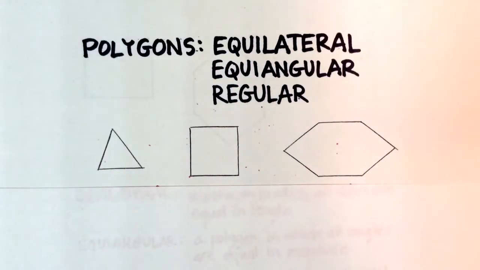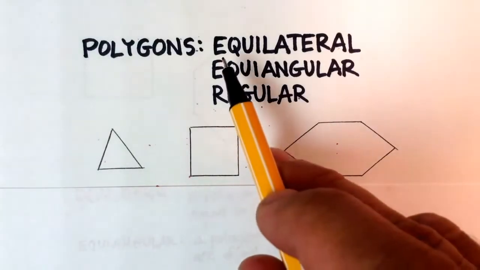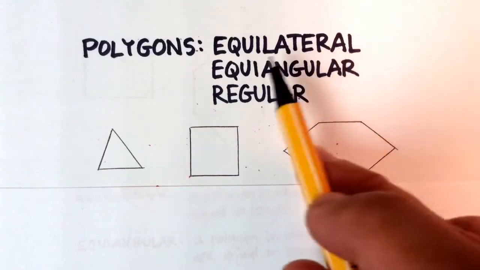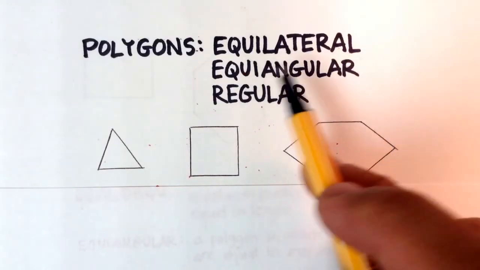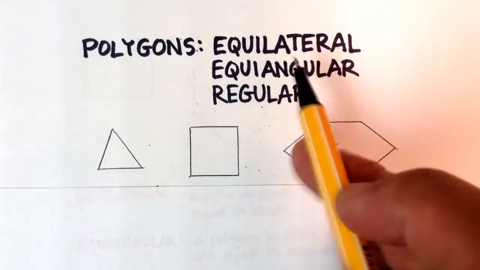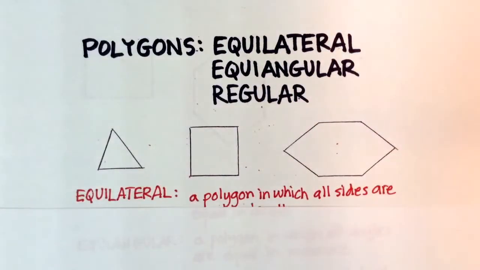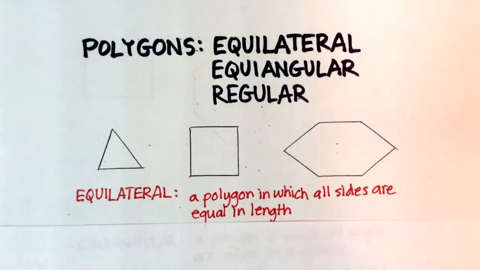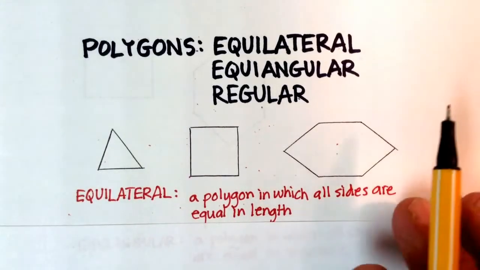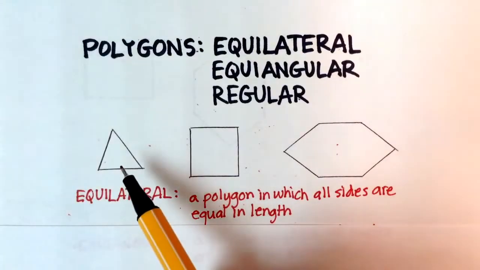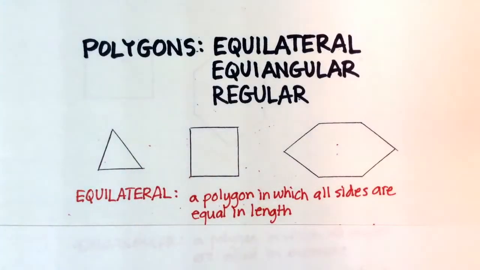Now let's take the word apart. Equi basically just means equal, doesn't it? And then lateral, it means to the side, like when you lateral a football or a rugby ball. So equilateral means equal sides, right? And that's the actual formal definition. It's a polygon in which all the sides are equal in length. So let's take a quick look at this one, for example.